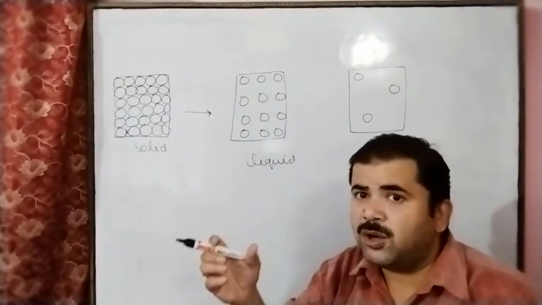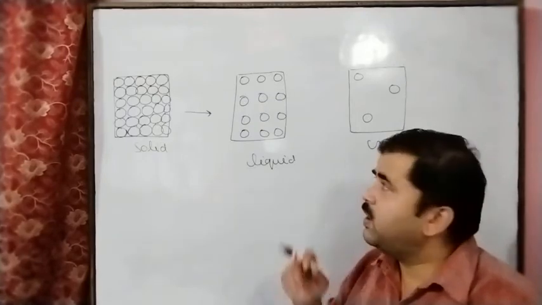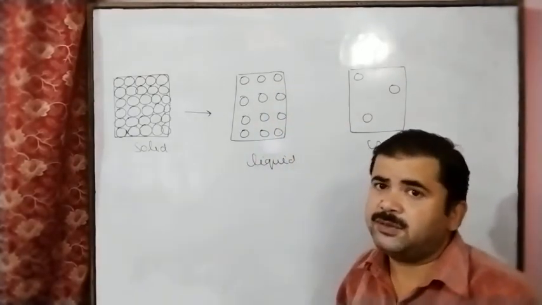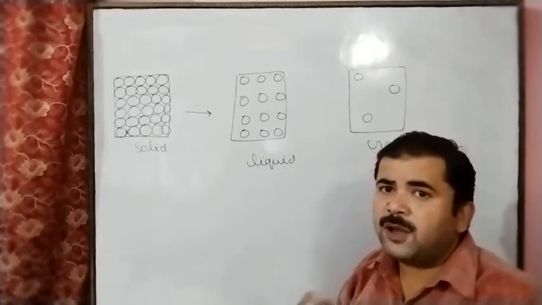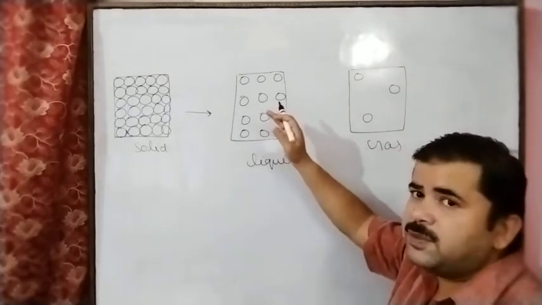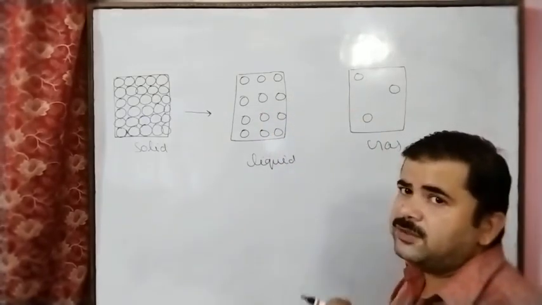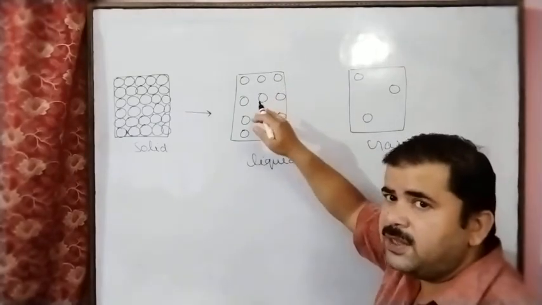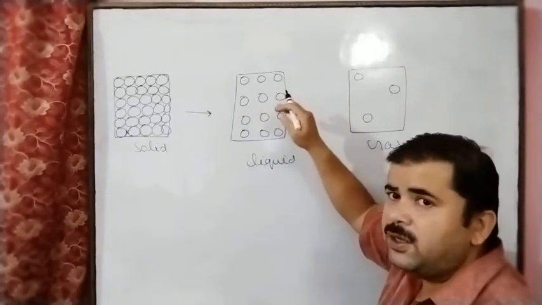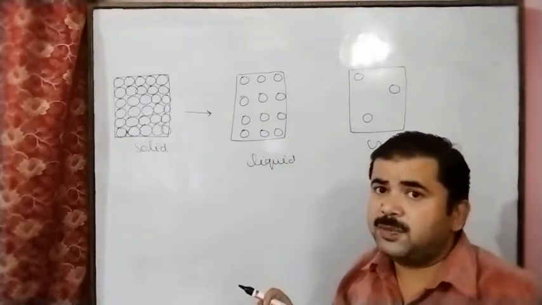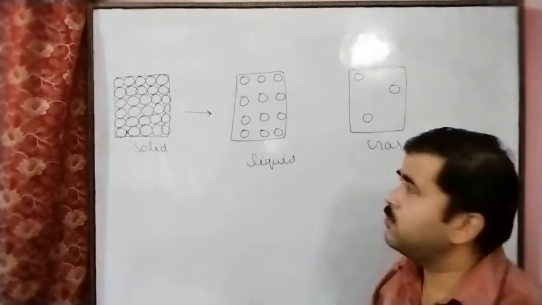Due to the absorption of energy, because the energy is stored in the interparticle spaces, and due to the storage of energy, the interparticle spaces automatically increase. So the interparticle force of attraction decreases, interparticle spaces increase, and in these spaces energy is stored.